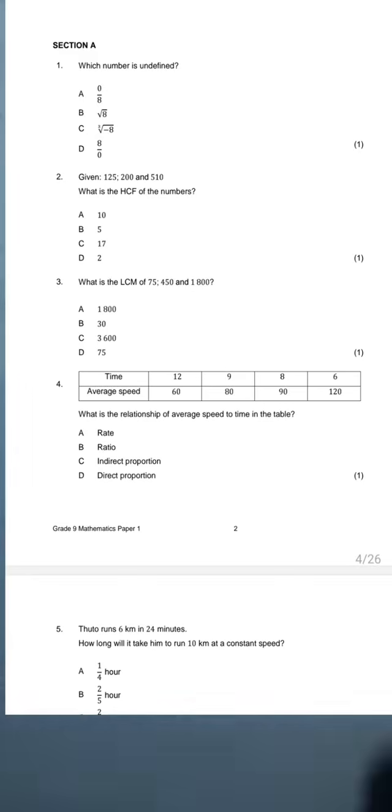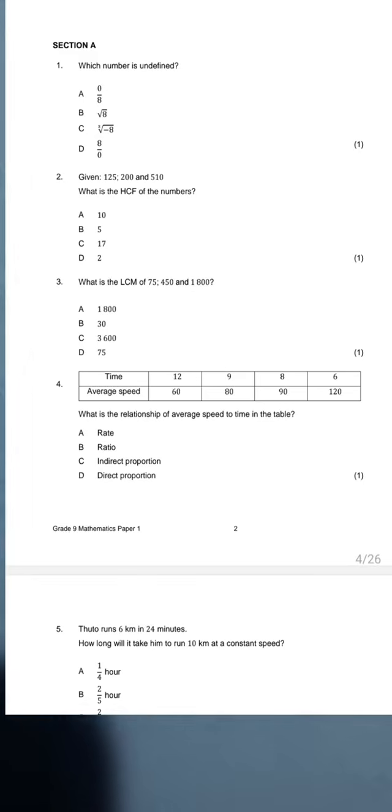Let's come back here. Moving between 2024 and 2023. Look at number 4 now. We are at number 4 now. We have time. We have a table there. We have time 12, 9, 8, 6. Then in the next column we have average speed 60, 80, 90, 120.